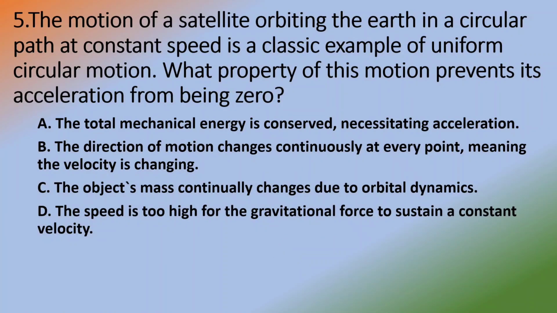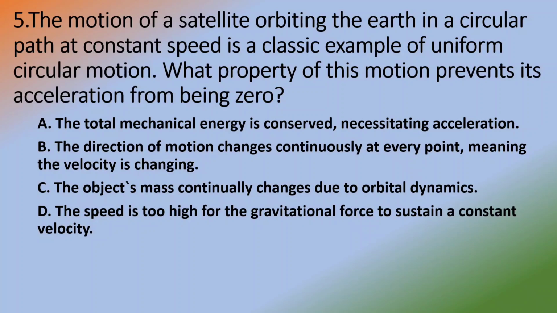The motion of a satellite orbiting the Earth in a circular path at constant speed is a classic example of uniform circular motion. What property of this motion prevents its acceleration from being zero? A. Total mechanical energy is conserved, necessitating acceleration. B. The direction of motion changes continuously at every point, meaning the velocity is changing.